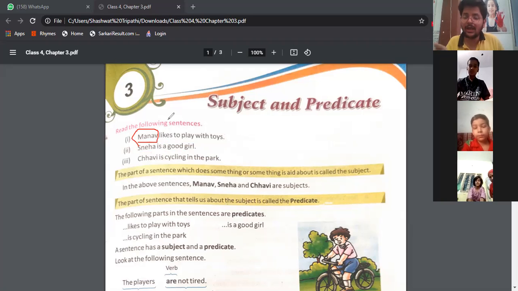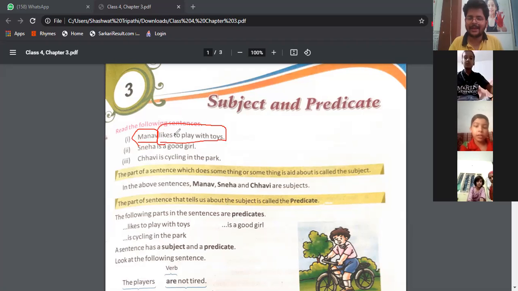The sentence is talking about whom? The sentence is talking about Manav. Am I clear? So Manav is the subject of the sentence. And the remaining part of the sentence will be the predicate. Is it clear to all? Yes, sir. Any problem?